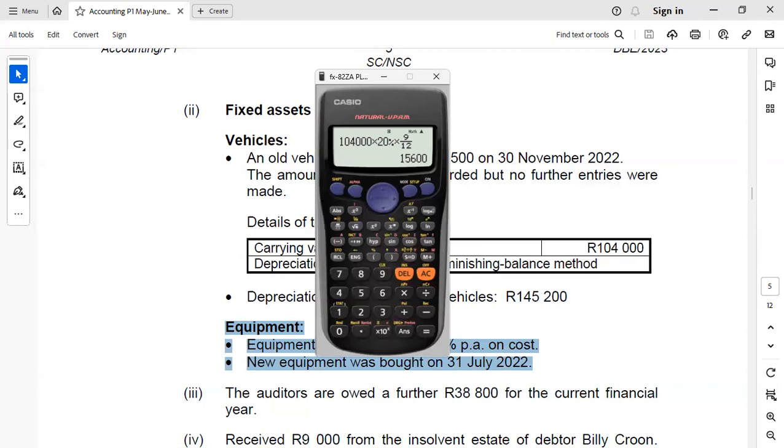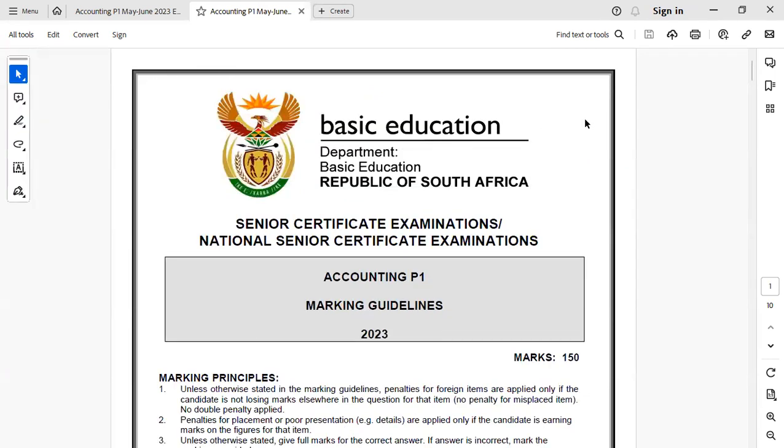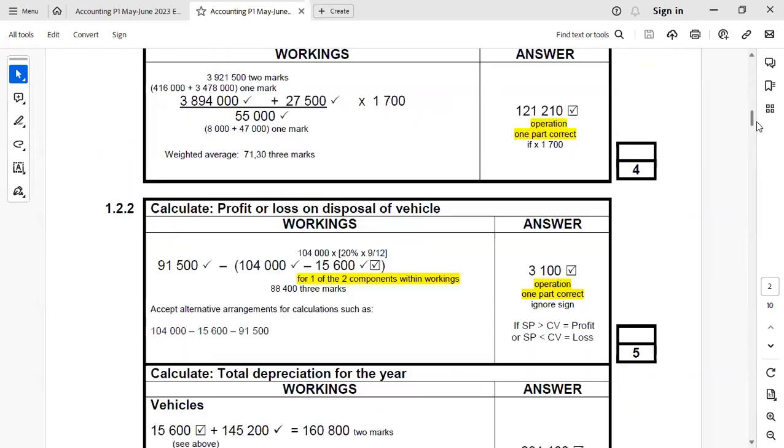I'm just going to show you a memo, so that you are able to check what we are doing here. Is it really legit? Is it really, really enough to prepare you to answer a past question paper or even a question paper in the future? And you see, this is what we were talking about. I got this as current year depreciation.